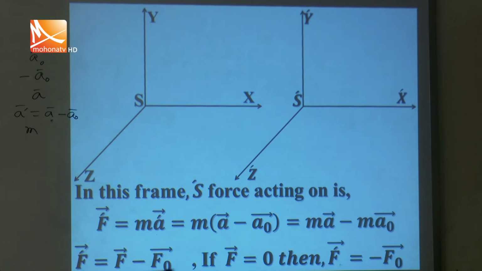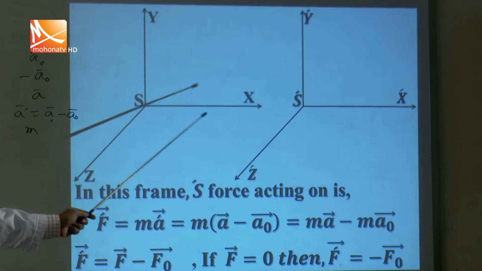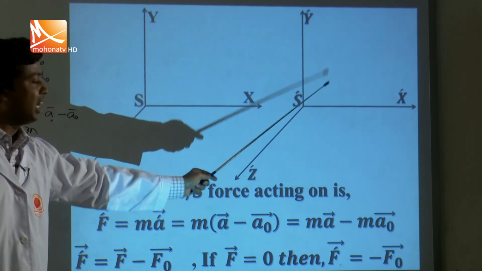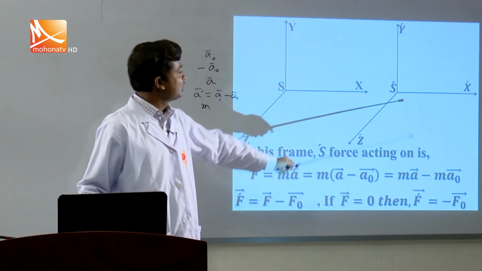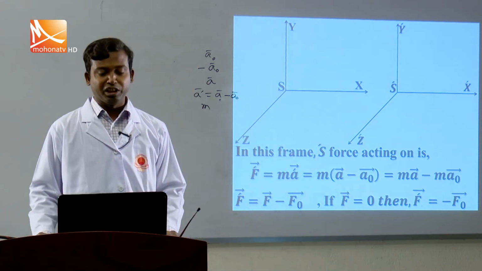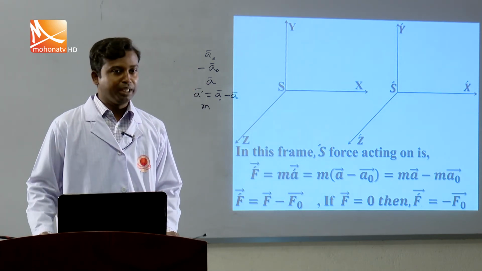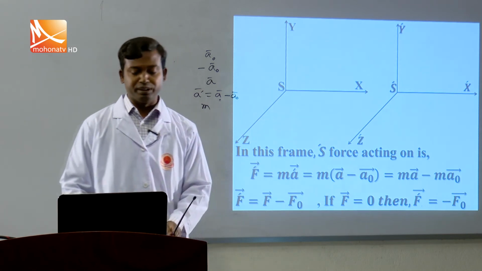So this is hypothetical: there is no force on the particle, but from S prime you are getting a force. This is basically a hypothetical concept. So this frame is not an inertial frame, it is a non-inertial frame, because in this case the laws of physics cannot be proved.